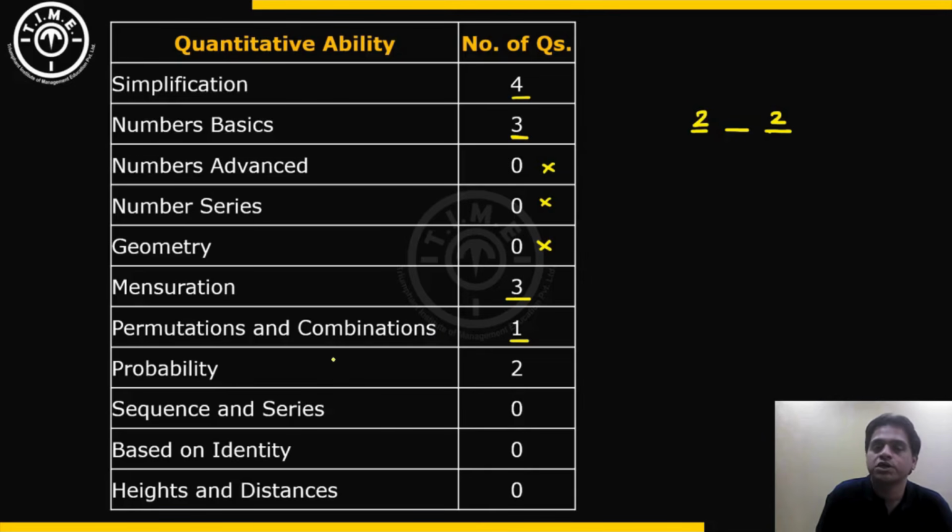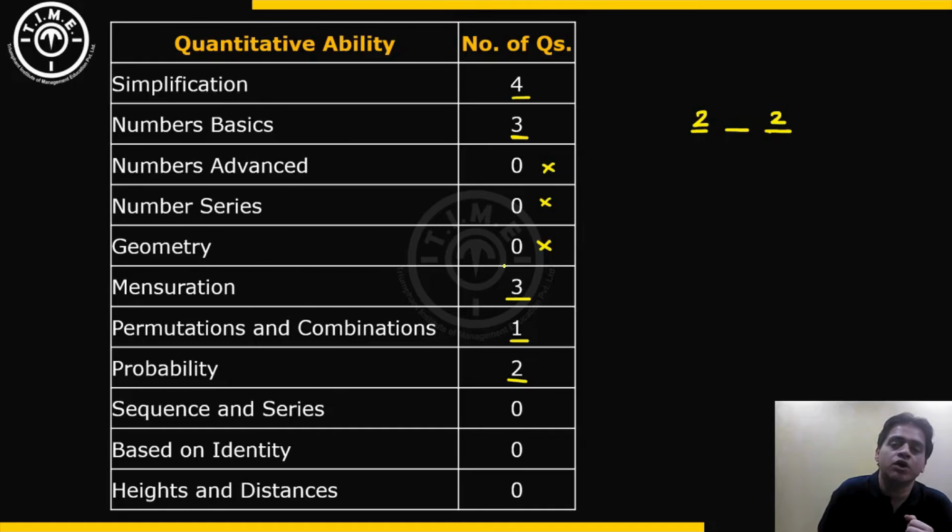There was one question asked on permutations and combinations, which was a difficult question. There was a word given which had multiple vowels present, some multiple consonants present, and the question was regarding how many arrangements can be formed in which all vowels are together. 2 questions based on probability. Both those questions are moderate to difficult questions.